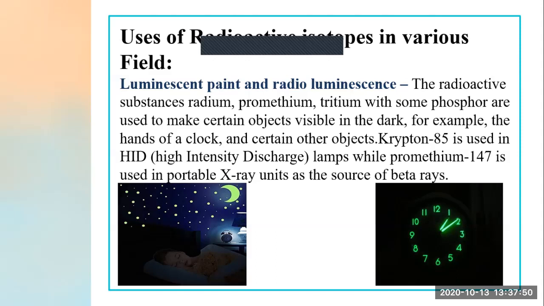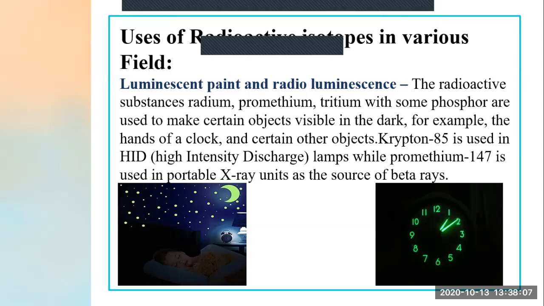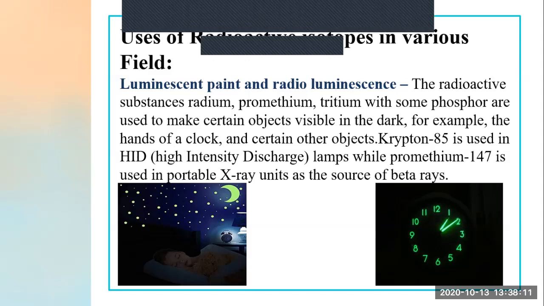For example, the hand of a clock. Can you see the hand of a clock? And the numbers, they are made up of this substance. Now, krypton 85 is used in high intensity discharge lamp. You can see there is one lamp known as high intensity discharge lamp, which is used in the dark to provide what? Light. So what is used in that?